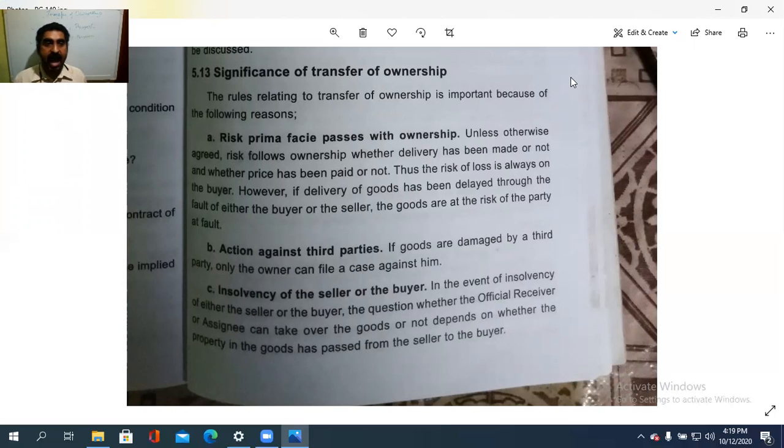Second is the action against the third party. If the goods are damaged by a third party, only the owner can file a case against it.